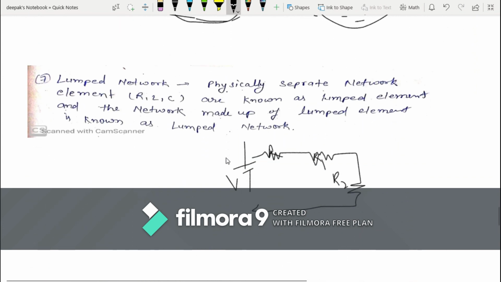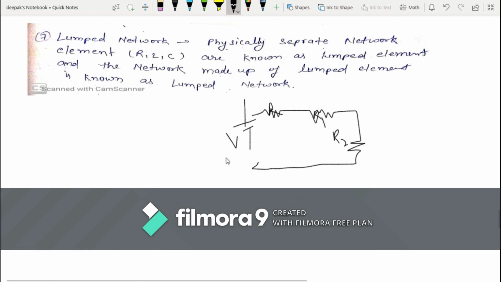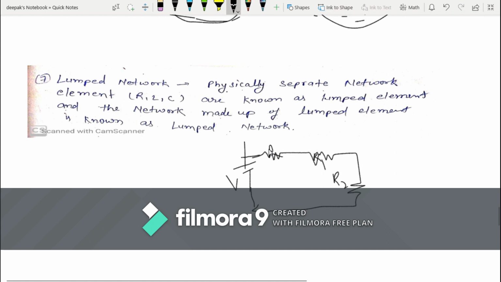Now coming to the next point. This is another classification of network, the lumped network. Whatever diagrams I have made in this sheet are all lumped networks, because the elements of this network are physically separated. But there are also some cases where network elements are not separated. That type of network is called a distributed network. But where the network elements are physically separated, that type of network is called a lumped network.